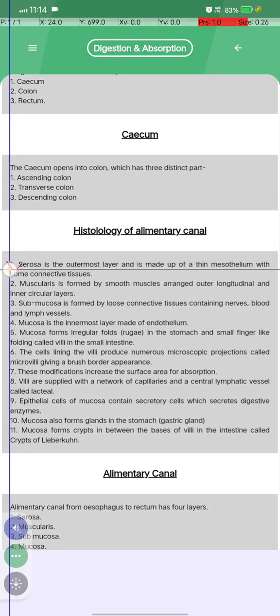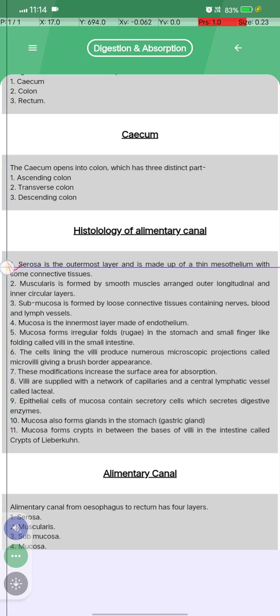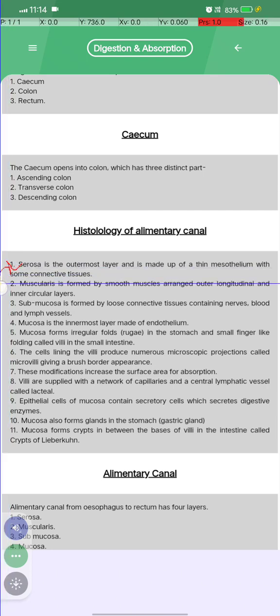The serosa is the outermost layer, made up of a thin mesothelium and some connective tissue. The muscularis is formed by smooth muscles arranged as an outer longitudinal and an inner circular layer. The submucosa is formed by loose connective tissue containing nerves, blood and lymph vessels.